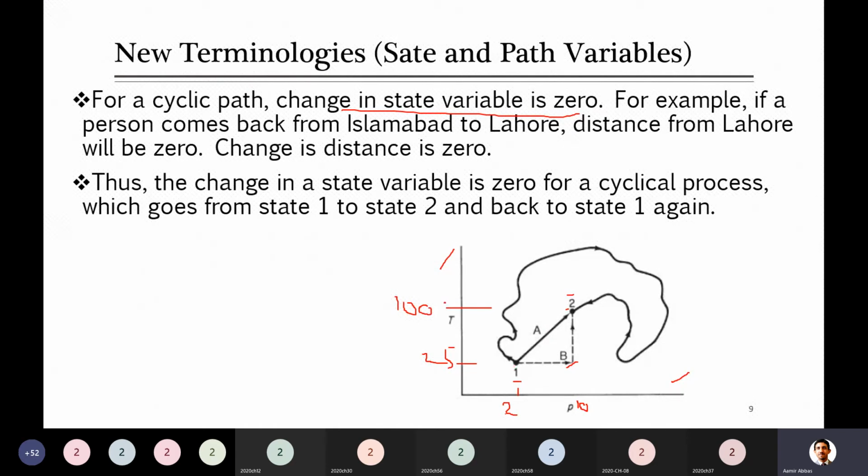Now for example, if you look at heat, actually I don't want to go into those details, but okay, let me tell you now. Look guys, when you are following path B, we are increasing the pressure of a gas. Do you know that when you increase the pressure, what will be the effect on temperature?